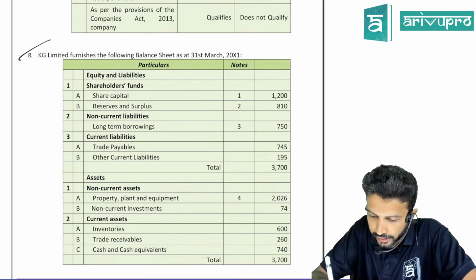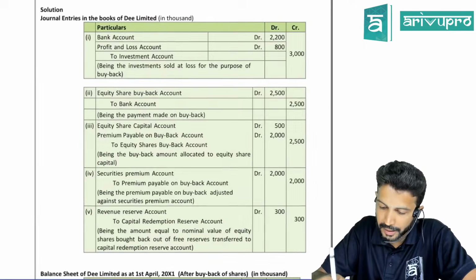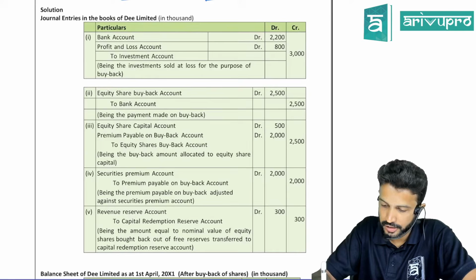Why did 22 lakh get added? You sold investment, no? You sold investment for 22 lakh. So the bank balance will increase. That's the reason.